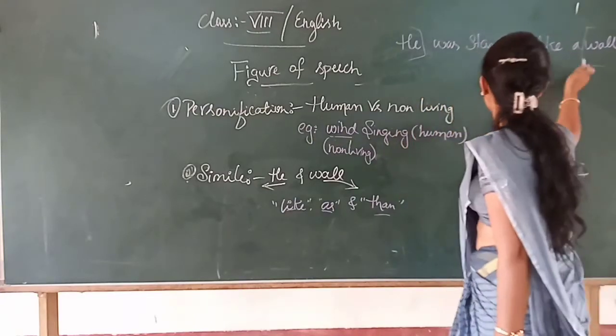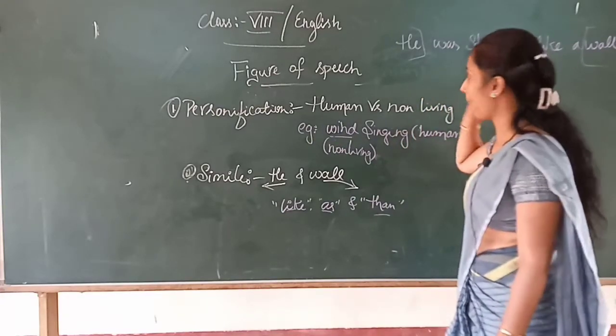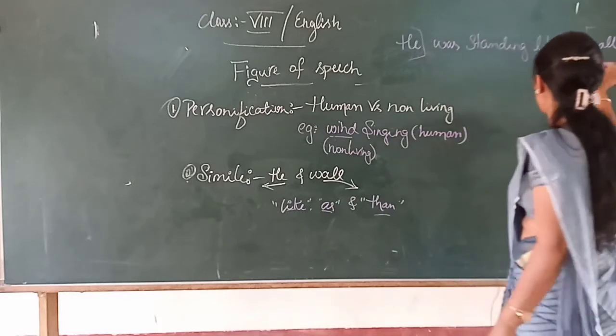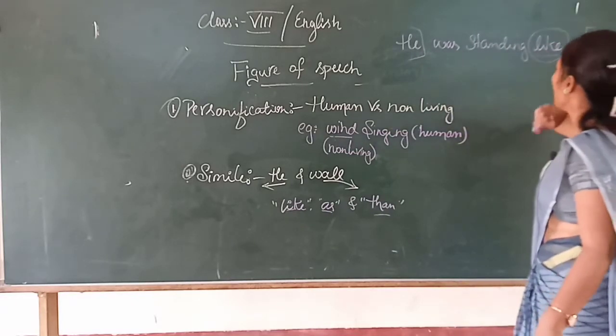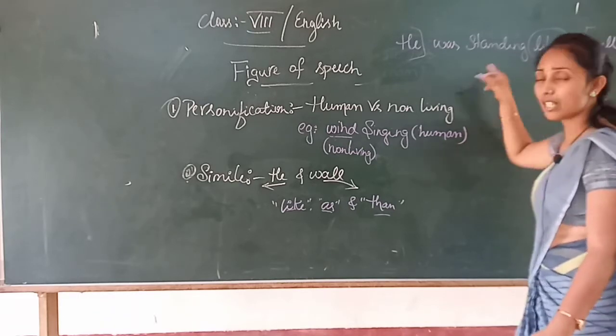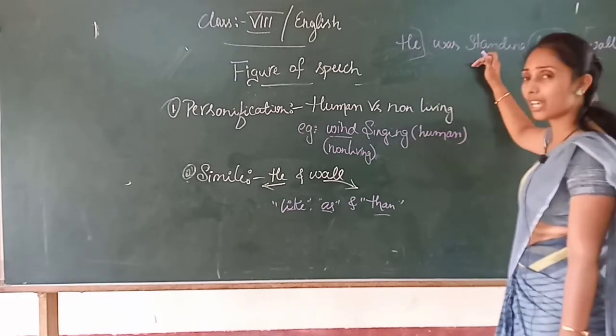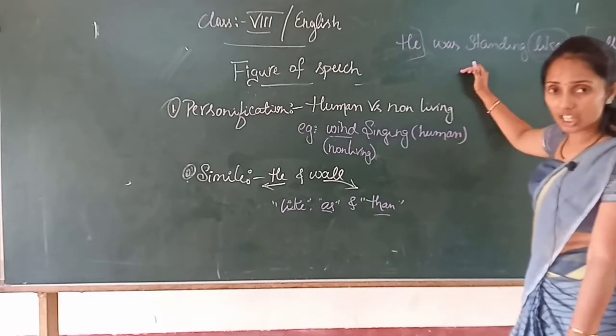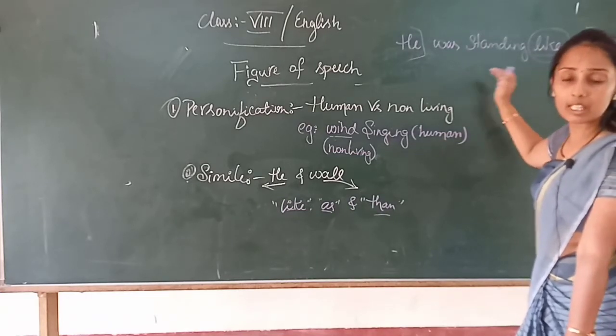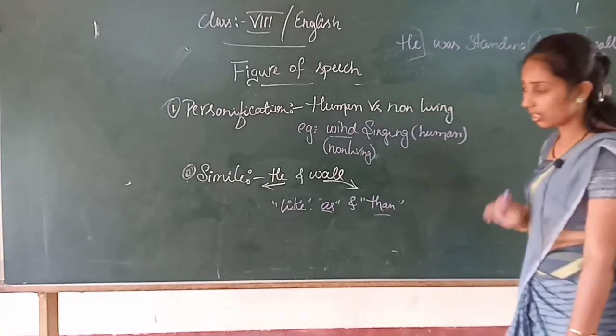And the two different things are compared, he is compared to wall by using the word like. Here because of like, this sentence I can say is in a simile form, or the figure of speech used here is simile. Correct? Understood?